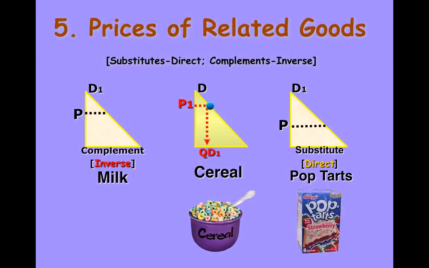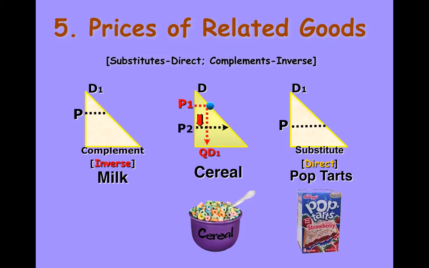Now, our last example is the price of related goods, and this is when we're looking at substitutes and complements. So, cereal here is the normal good. The normal good is where the price change happens. And when we say Pop Tarts are a substitute, that means if I don't have cereal, I'm going to have a Pop Tart. When we say milk is a complement, we say that if I'm going to have cereal, I'm going to have milk. Regardless of your personal preference, as soon as we say it's a complement, that's what it is. So we're going to decrease the price of cereal here.